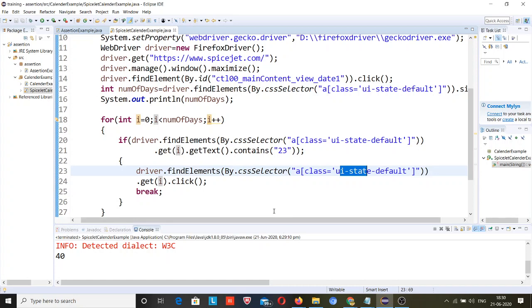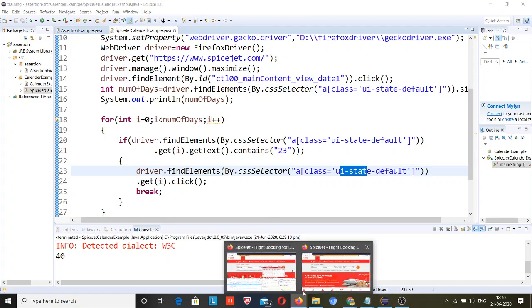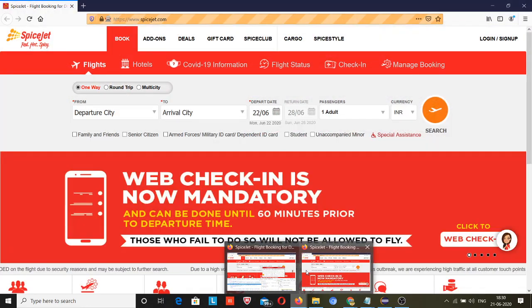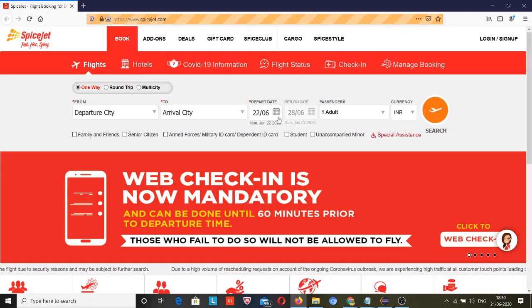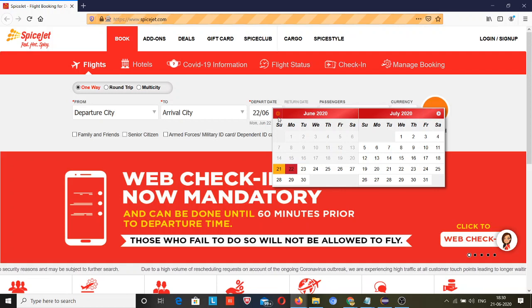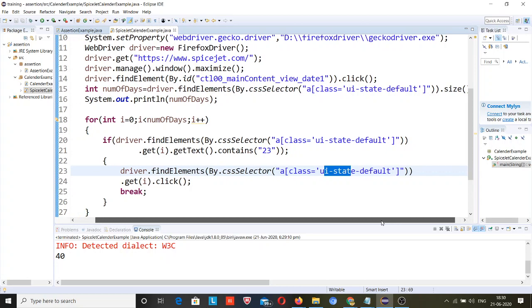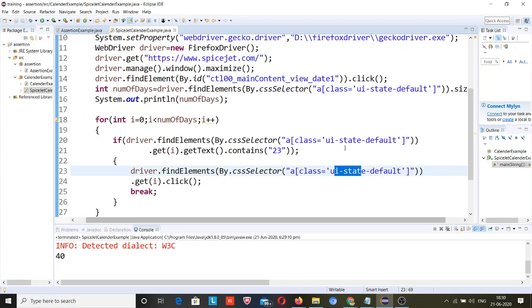Okay, okay. Let me check over here. It clicked on 22. That was not the desired. So something has gone wrong. We have used a wrong locator value somewhere, or something else. Let me check that.